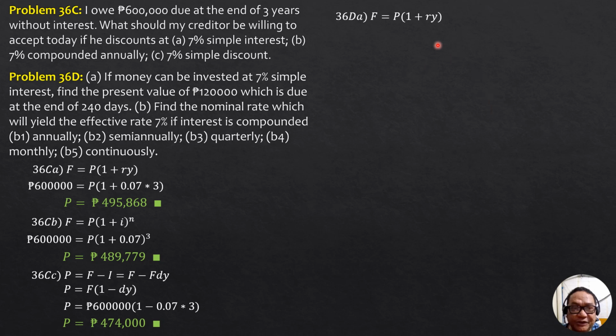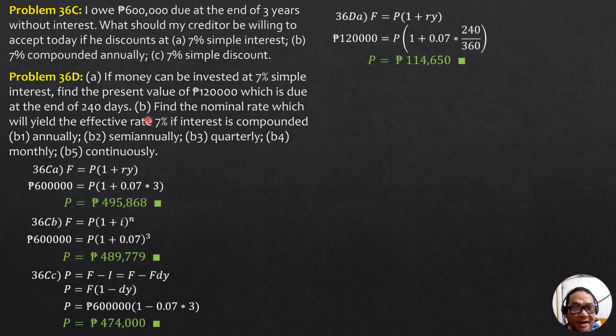Remember the relationship, and solving for P, F is 120,000, R is 0.07, Y is 240 over 360. So 120,000 equals present worth quantity 1 plus 0.07 times 240 days over 360. Solving for P, P is 114,650 pesos. So that's for the first part of 36D.